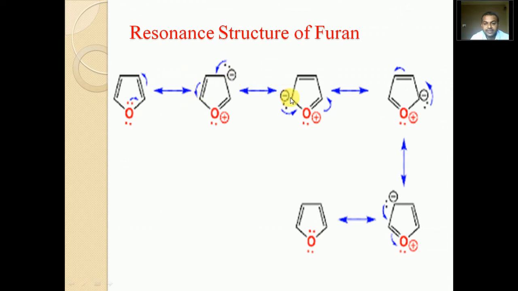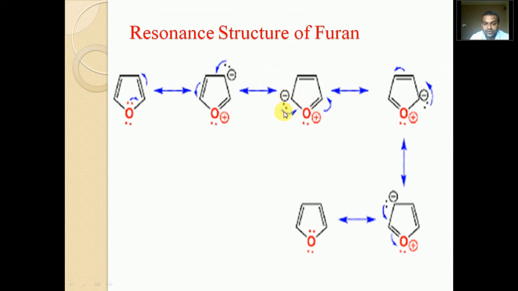Then this fifth carbon, numbering 1, 2, 3, 5, will gain a pair of electrons, becomes nucleophilic, and will acquire a negative charge. Again this pair of electrons and this pi bond are conjugated, there is a possibility of resonance.